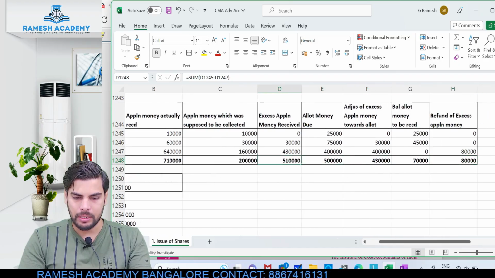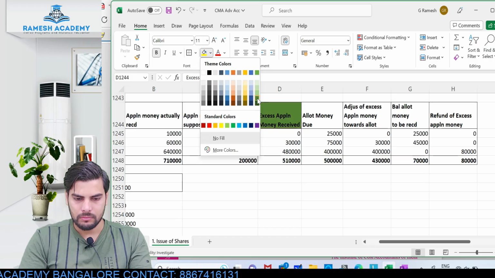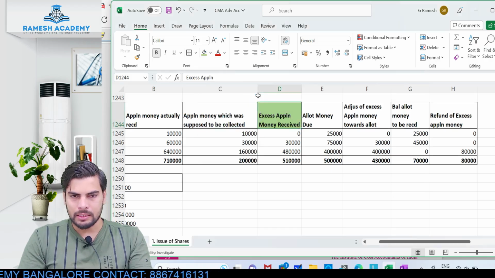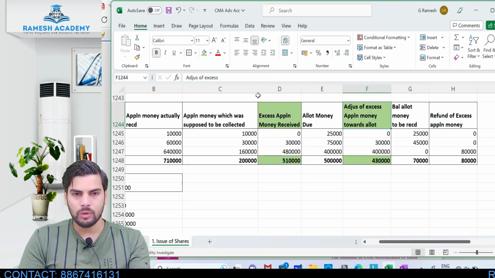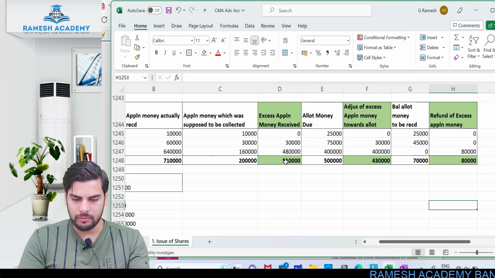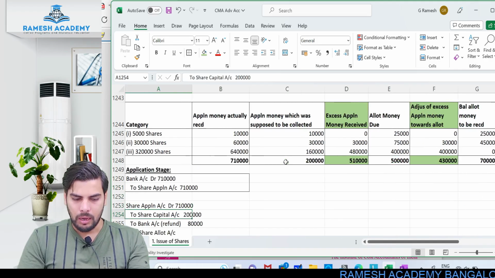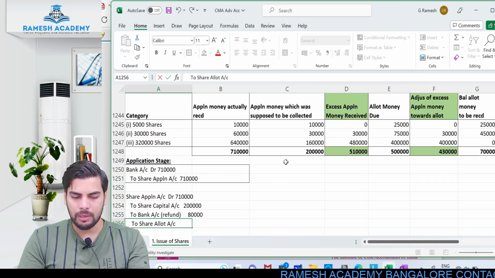So excess application money was how much? If you see over here, I'll just highlight it. This is the excess application money which was received, 5,10,000. Out of this 5,10,000, 4,30,000 I'm adjusting towards the allotment. How much is the amount which is being refunded? 80,000. If you add these two, 80,000 and 4,30,000, you will get the same 5,10,000. So the amount being adjusted towards allotment is 4,30,000, readily available in our schedule or table.